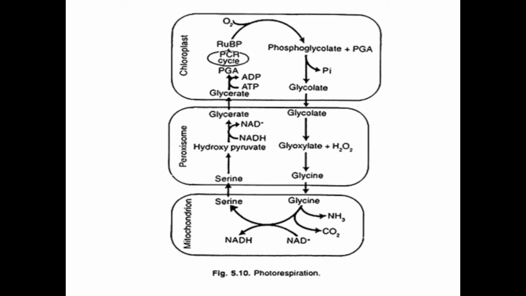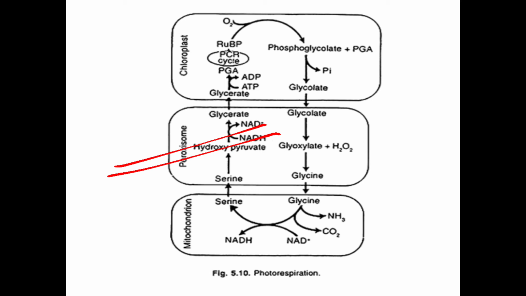Okay, so these are the 3 important organelles. However, the peroxisome is called the actual site of photorespiration. Why? These 3, chloroplast, peroxisome, mitochondrion, are all associated with the process of what? Photorespiration. But the peroxisome is called the actual site of photorespiration.